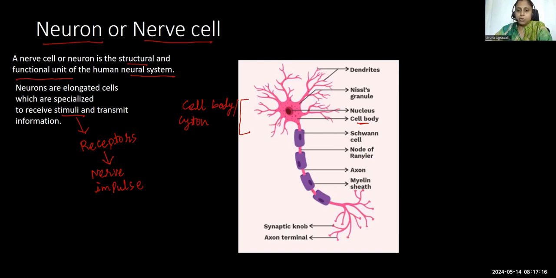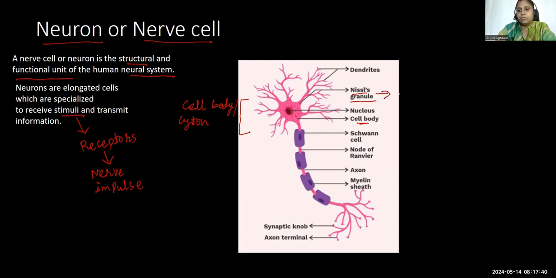Inside the cyton, the cytoplasm is present. The cytoplasm of the cell body of the neuron is called the neuroplasm. It has a nucleus. It has some granules, particles which are known as Nissl's granules.